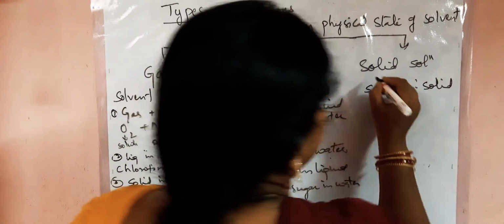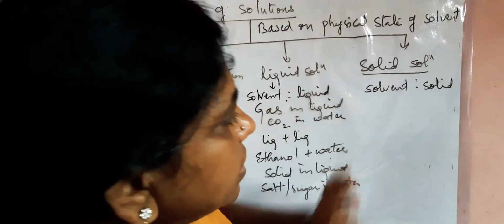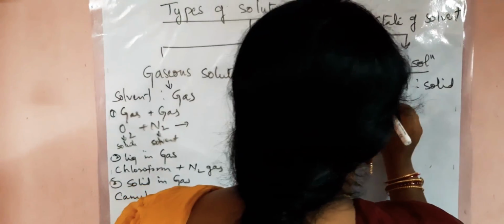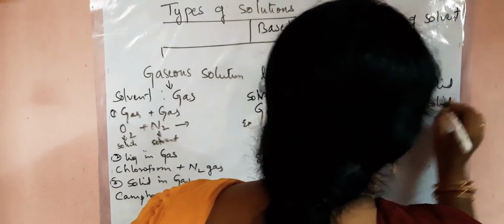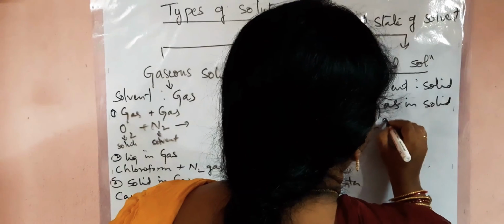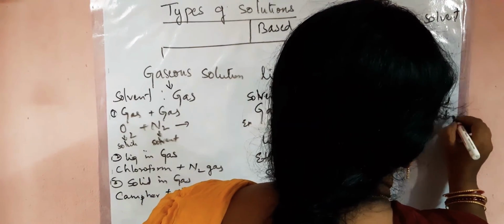And the third one is the solid solution. Why are they called solid solutions? Because your solvent is in solid state. Here you can take gas in solid, that is adsorption of H2 gas on palladium. Palladium is solid.